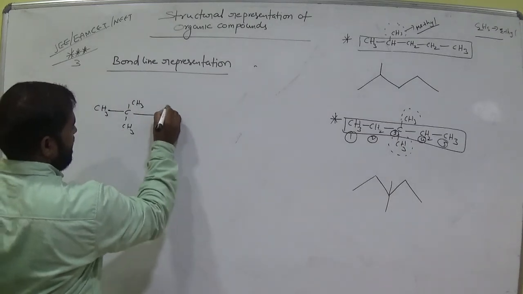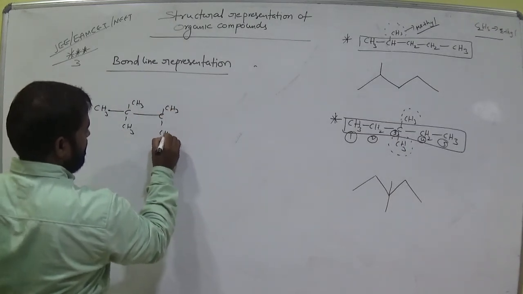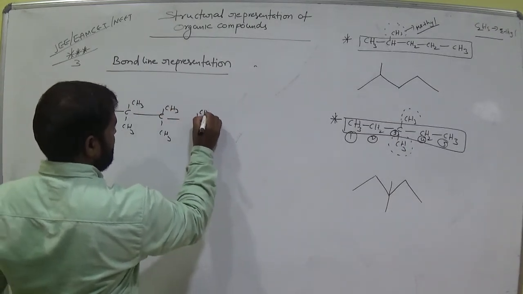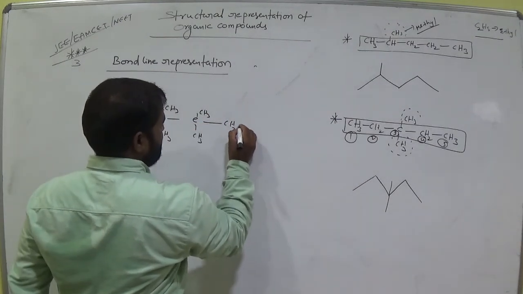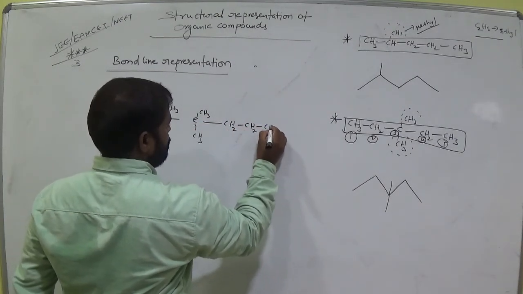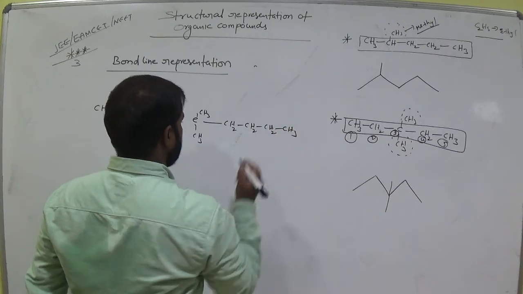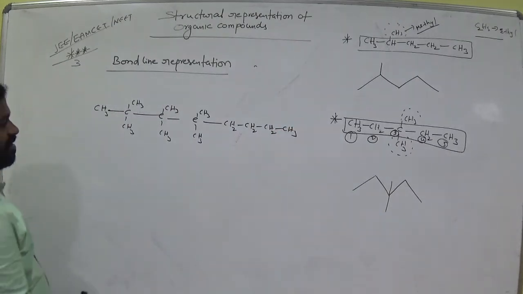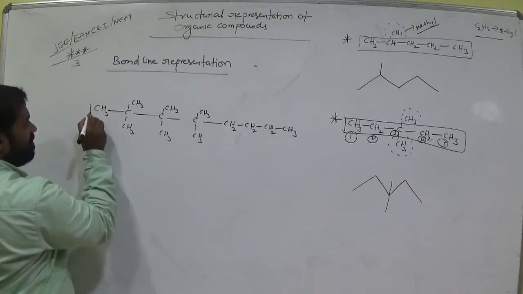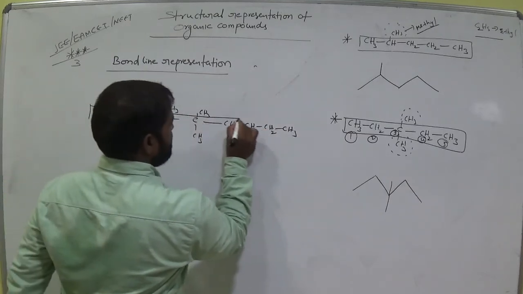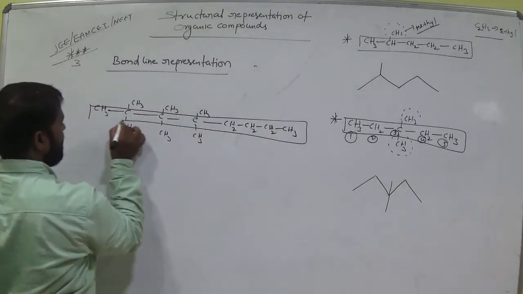CH3 bond C, CH3, CH3, C, CH3, CH3, CH2, CH2, CH2, CH3. Which is the longest chain? 1, 2, 3, 4, 5. So this is the longest chain, am I right? Longest chain means the chain must consist of the most carbons.